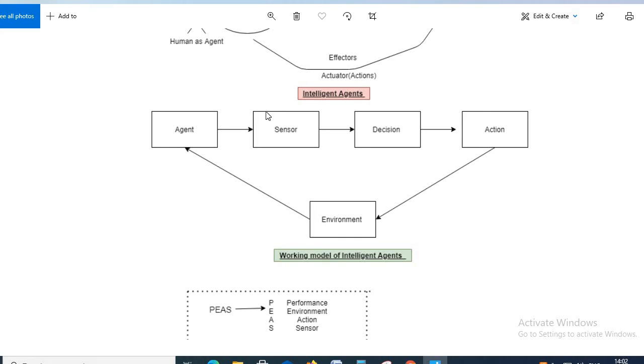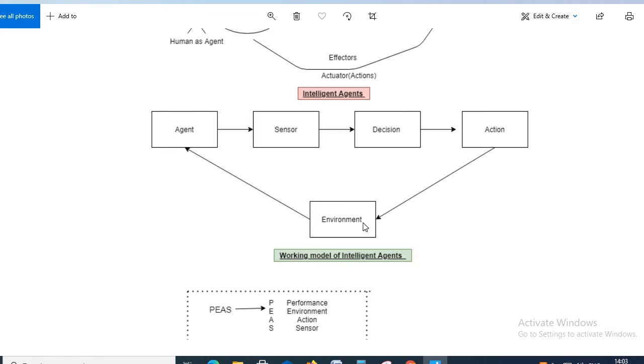to its interconnecting part. If the system is using IoT, then there may be some IoT box here, like we have the internet, and it will take help from the internet. The agent, getting some environment input, searches for a solution from the entire internet, gets some data with the help of programs, and then makes a decision on that particular problem. After that it takes some action. Its action may be a physical action or a virtual action, and then it sends that back to the environment.